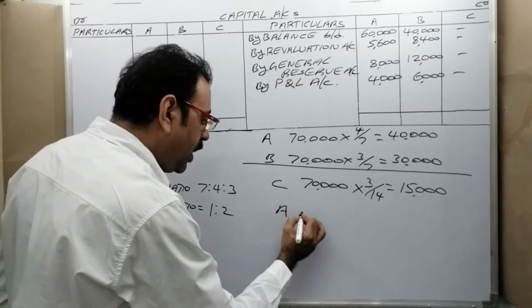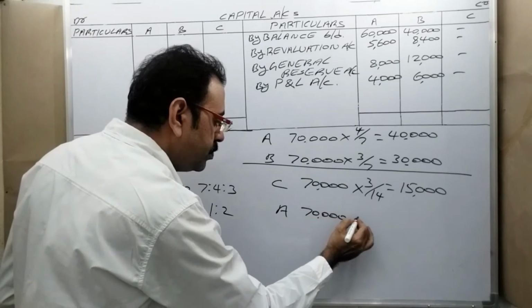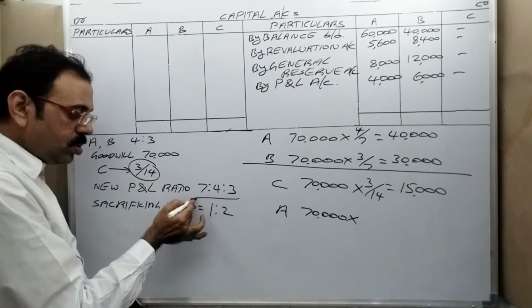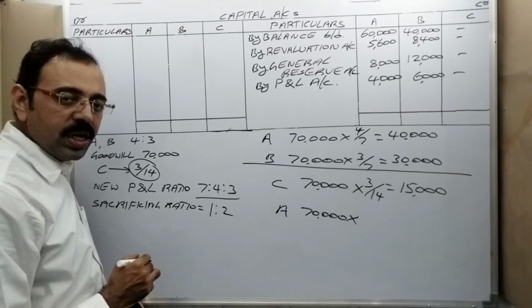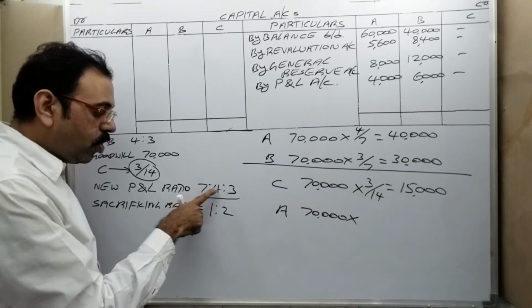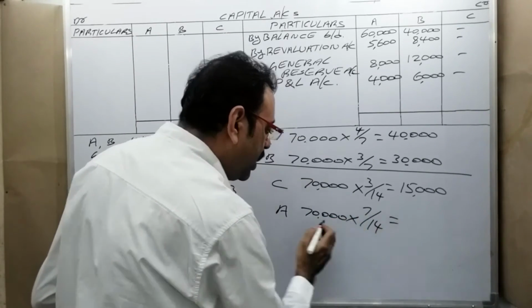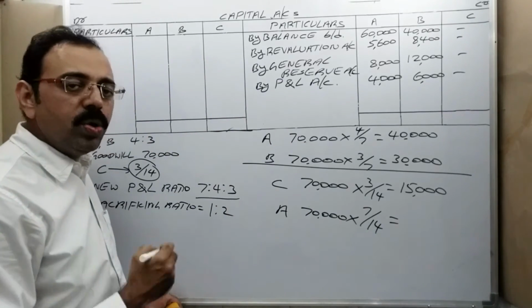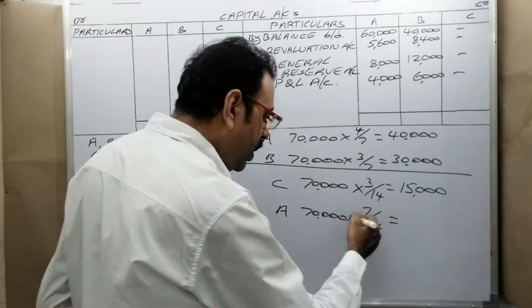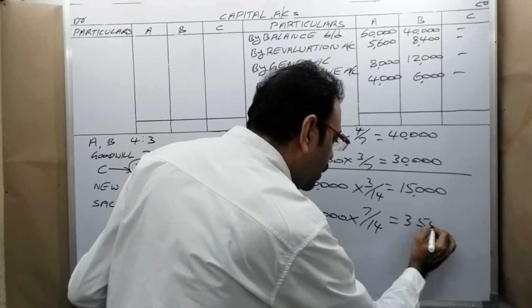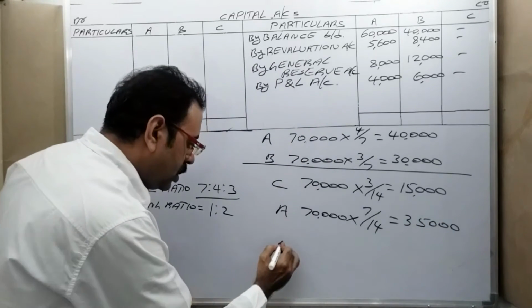Then how much does A take in that? See the new profit and loss ratio, 7:4:3. So 7/14 of 70,000 rupees belongs to A. Then it will be 35,000 rupees.